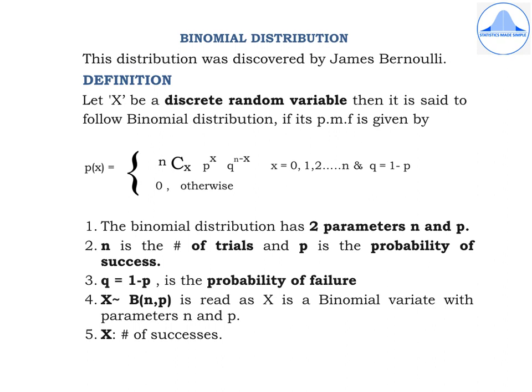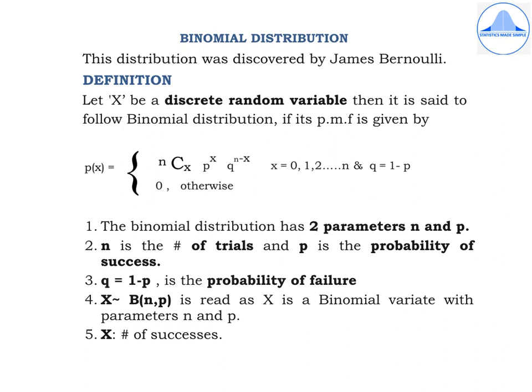Now the following 5 points should be kept in mind. The first point is the binomial distribution has two parameters, that is n and p. And what is n? It stands for the number of trials or the number of times the random experiment is conducted, and p is the probability of success, and it lies between 0 and 1. Q equal to 1 minus P is called the probability of failure, and it also lies between 0 and 1.